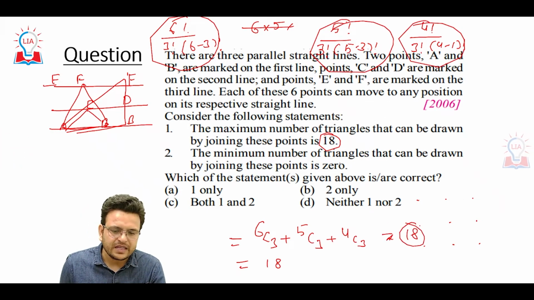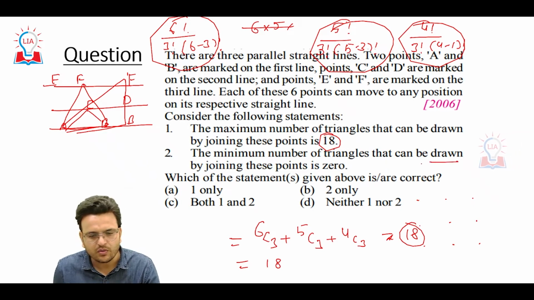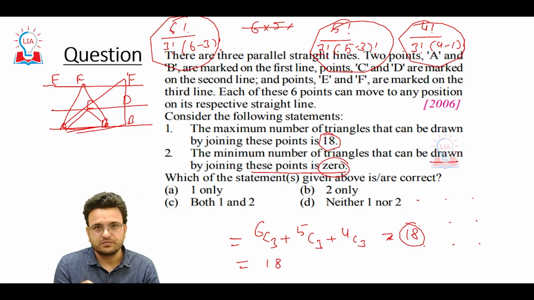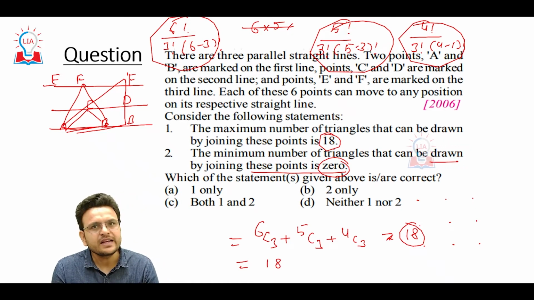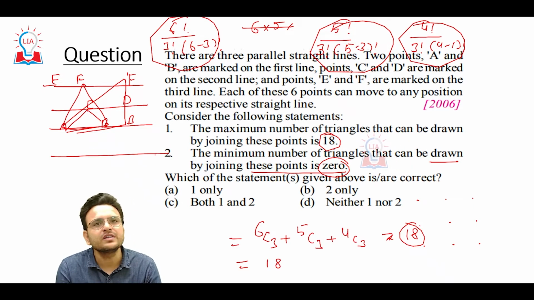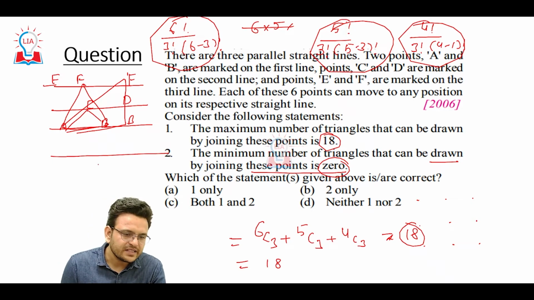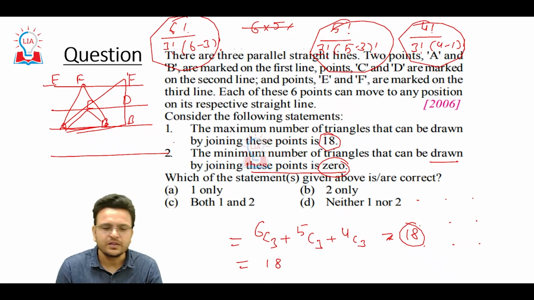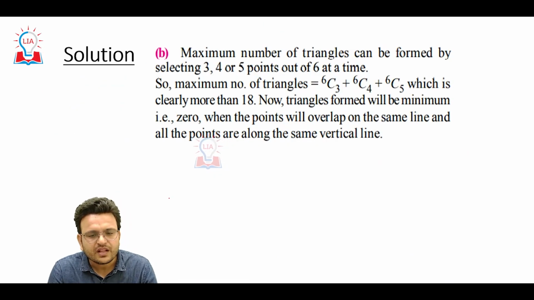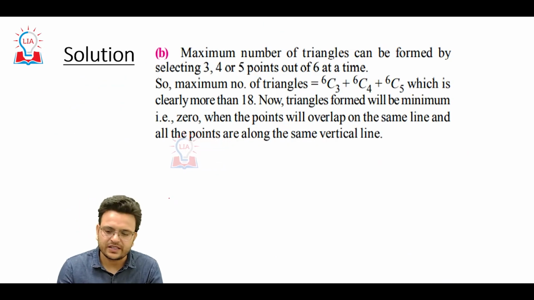Second point: the minimum number of triangles that can be drawn by joining these points is 0. No triangle can be formed whenever all the points lie on a single straight line. Whenever 3 points are not put in a single line, we can draw a triangle. So the second statement is definitely incorrect, and the answer will be A. Hope you are able to understand this particular question also.